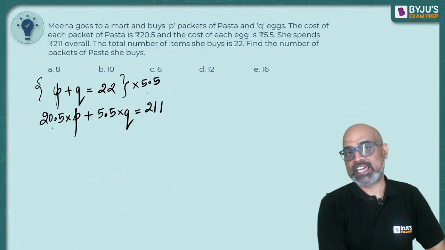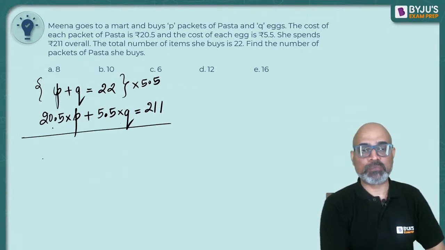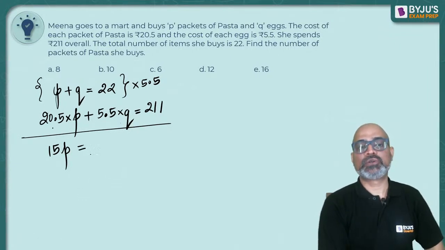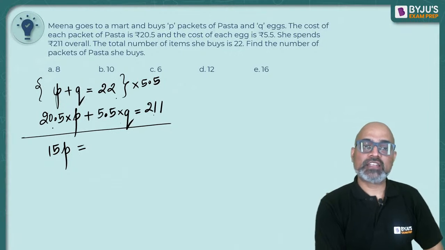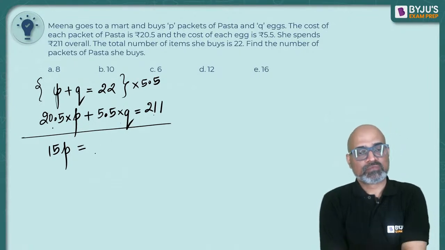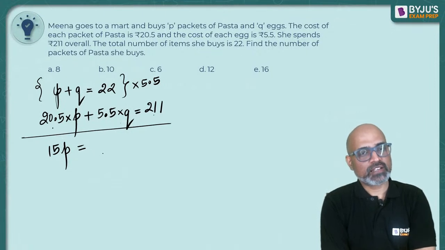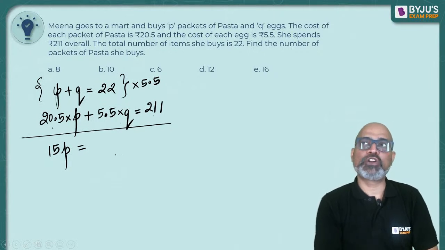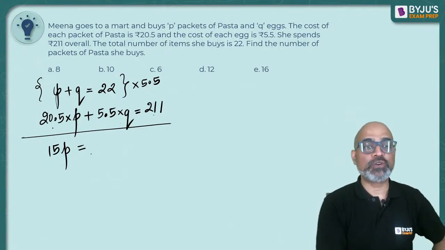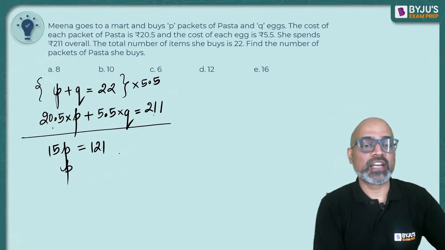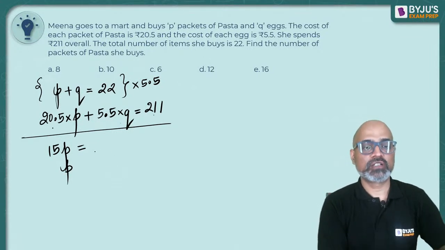So 20.5 minus 5.5 times P will be 15P, and not 14P, is equal to 211 minus, 22 into 5 is 110, 22 into 0.5 is 11, so 121. So 15P is 211 minus 121, I forgot to subtract, which will be 90.